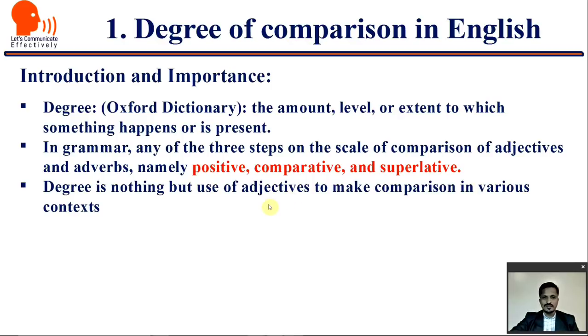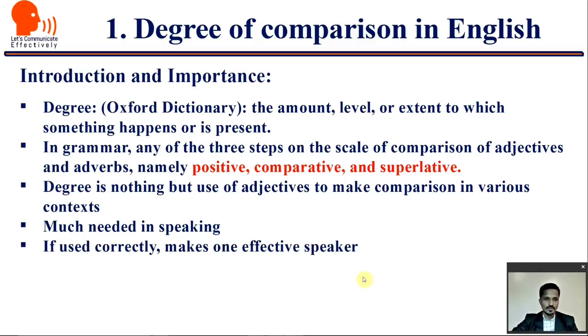So degree is nothing but the use of adjectives to make comparison in various contexts. It is much needed in speaking. When we speak, we usually use the degree to make comparisons and to show something is better or someone is better than someone else. If it is used correctly, definitely it makes us an effective speaker.